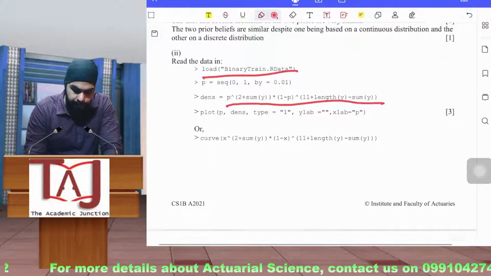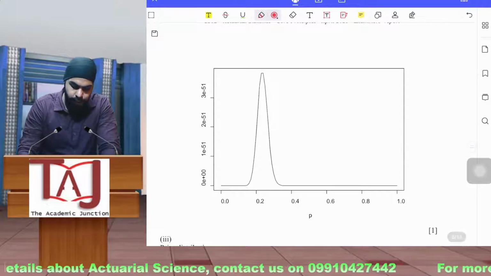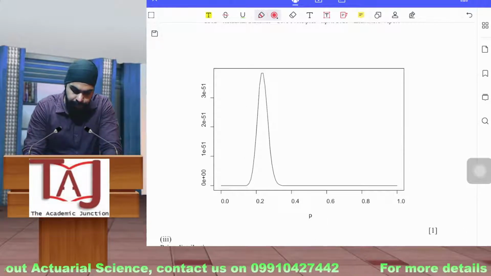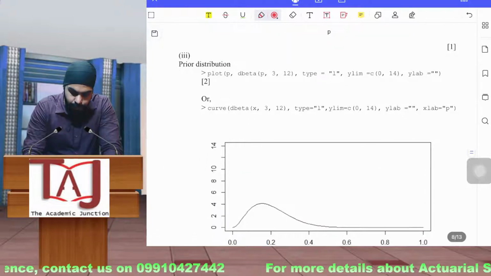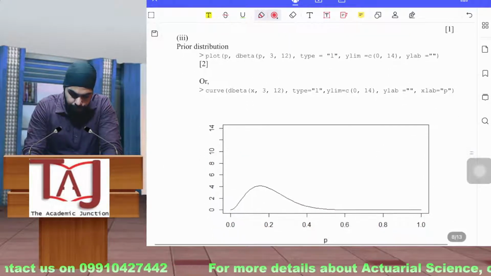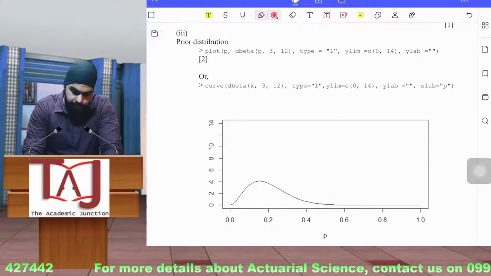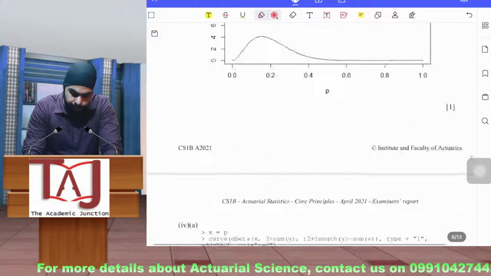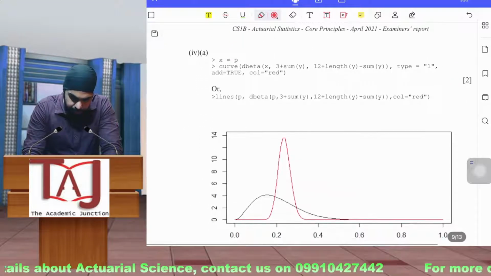Then they have used the plot function to plot this data. So it is plotting like this, and after that for the prior distribution, we have created this plot function again. That is the beta distribution for Norman.